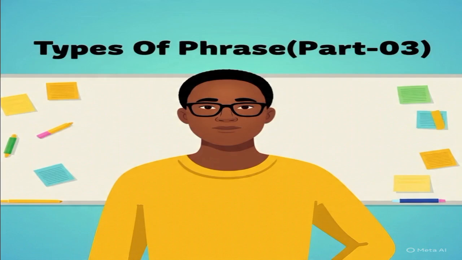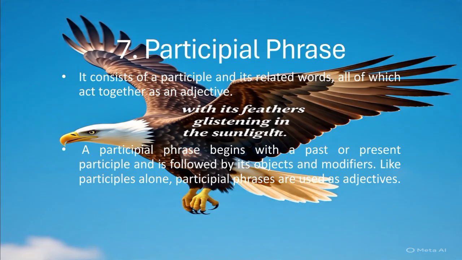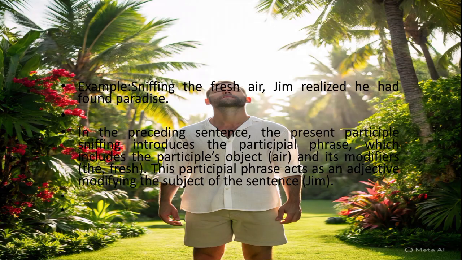Types of phrase, Part 3. 7. Participial phrase. It consists of a participle and its related words, all of which act together as an adjective. A participial phrase begins with a past or present participle and is followed by its objects and modifiers. Like participles alone, participial phrases are used as adjectives.